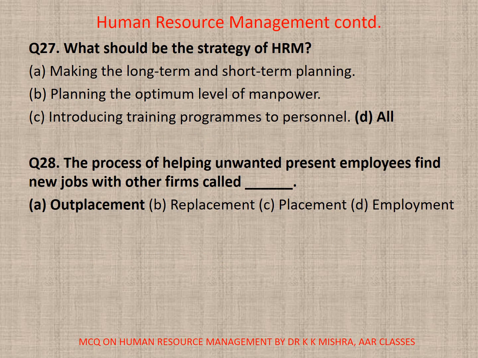27. What should be the strategy of HRM? A. Making the long-term and short-term plan. B. Planning the optimum level of manpower. C. Introducing training programs to personnel. D. All. Correct option is D. All. 28. The process of helping unwanted present employees find new jobs with other firms is called outplacement.